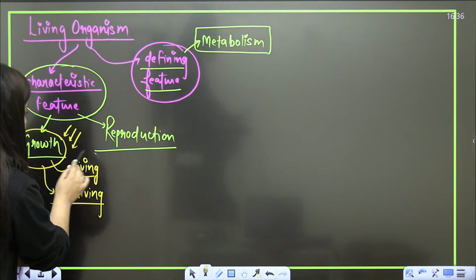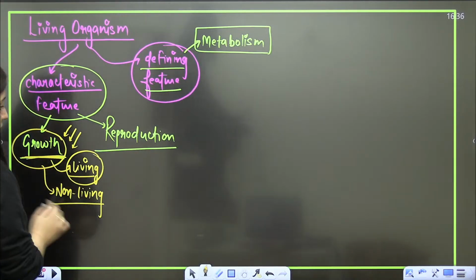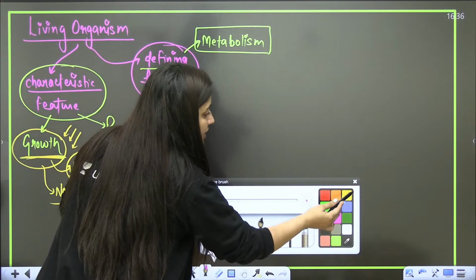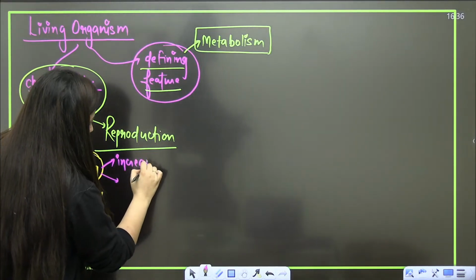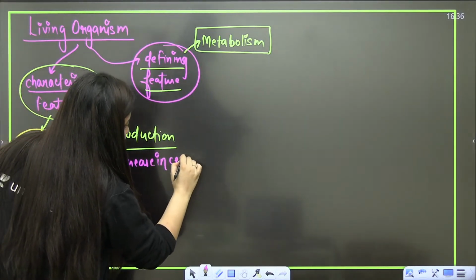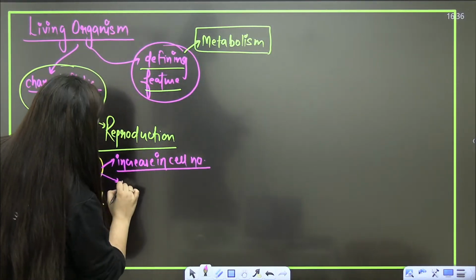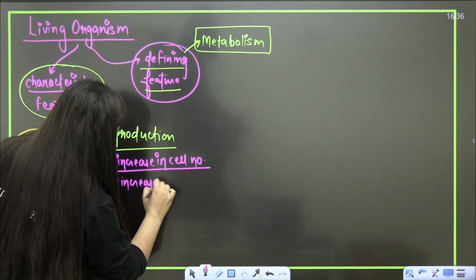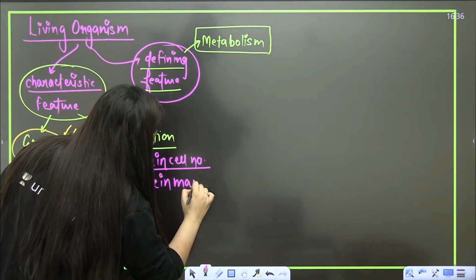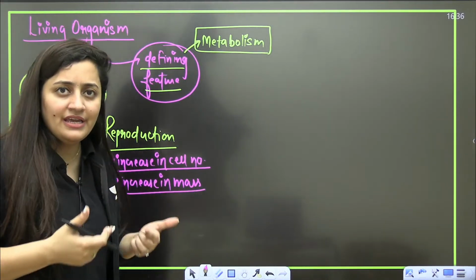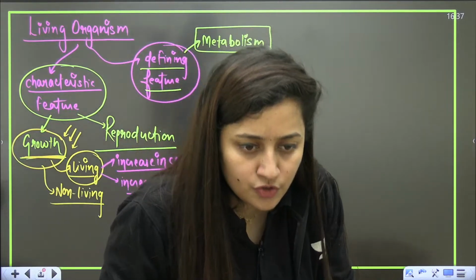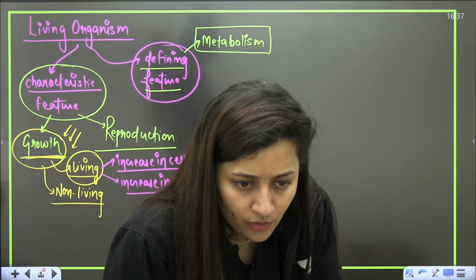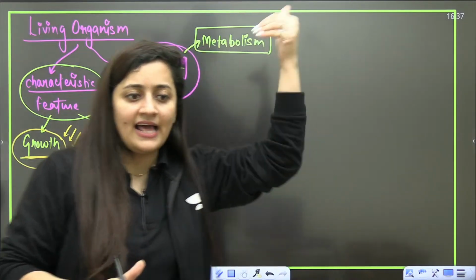So when you talk about a living organism and its growth, how will that growth occur? Obviously, there will be an increase in cell number, isn't it? There will be an increase in the individual, an increase in mass also. When will you say that a living organism is growing? The cell number will increase, the mass will also increase. Yes or no? Right, that is how a living organism will grow.